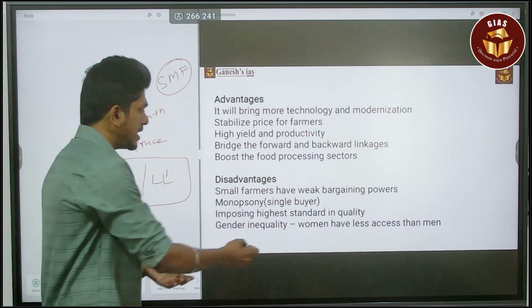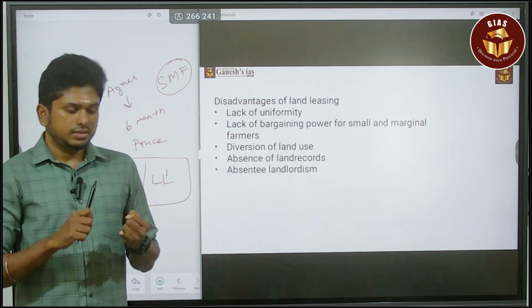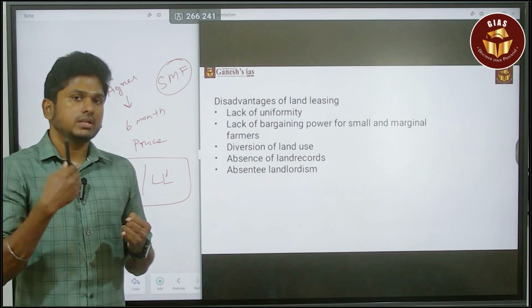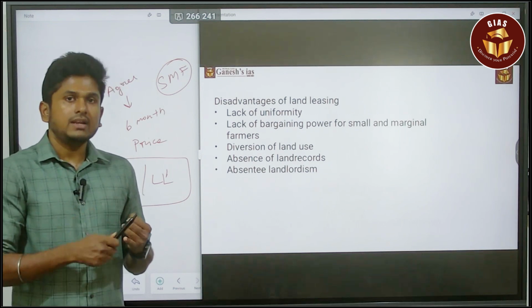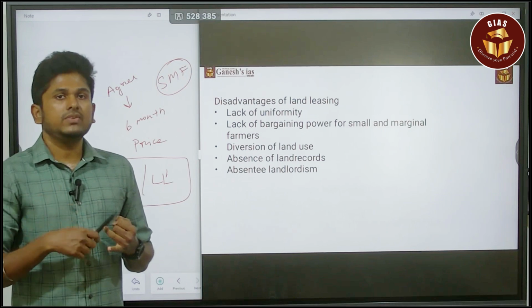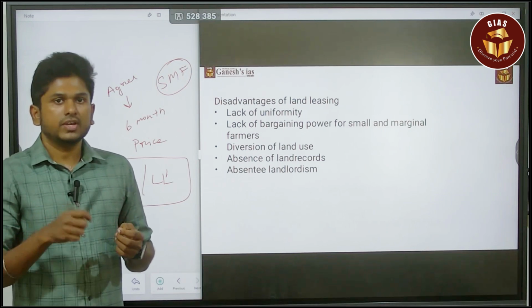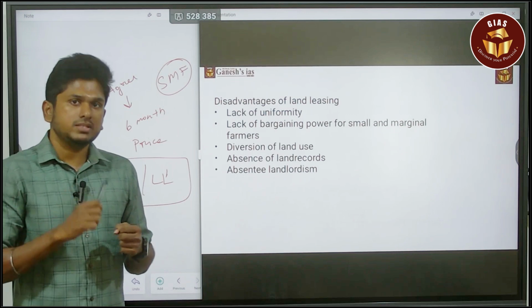When it comes to land leasing, the disadvantages are, first, land laws. Land comes under the state list, so every state has a different land law. The laws are different for every state, and that is the major concern.